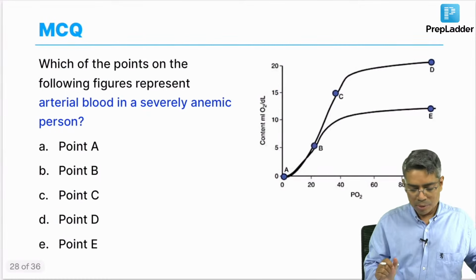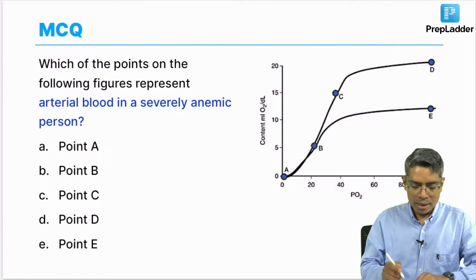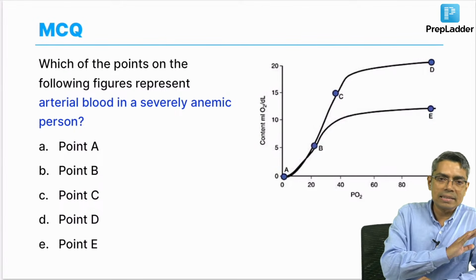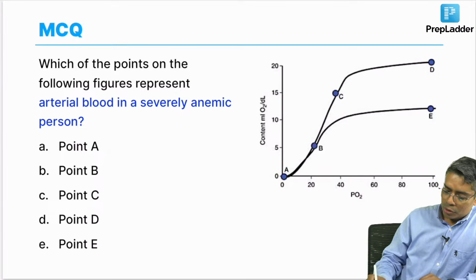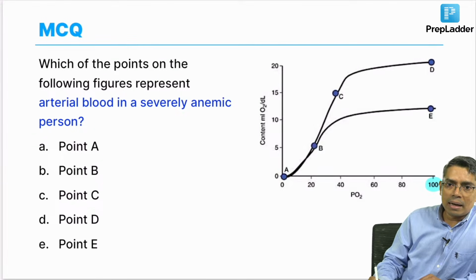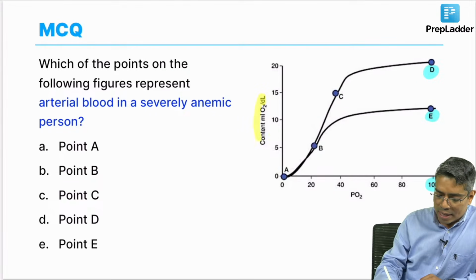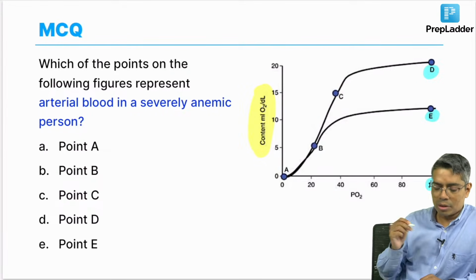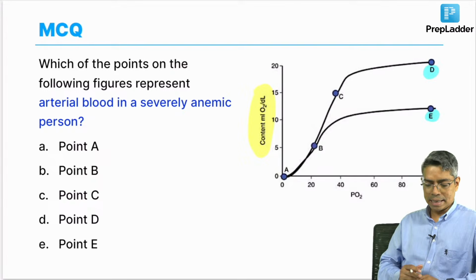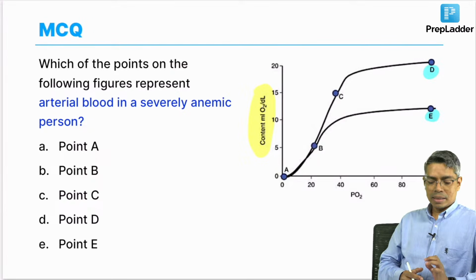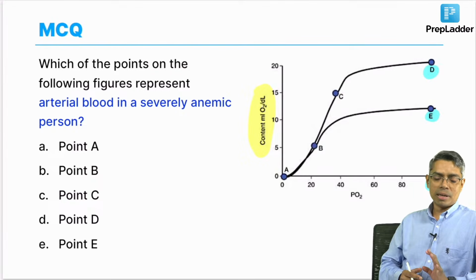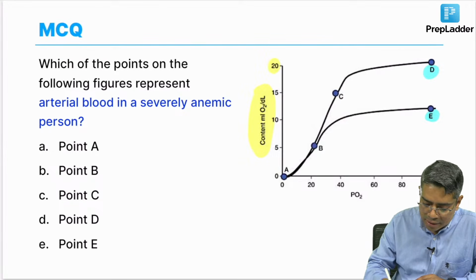Similarly, if I show you the next question, the curve is exactly the same curve. Again I have to find a point at 100 millimeter of mercury between D and E. But now if I look at the y axis, the y axis is the oxygen content in ml. Just now I told you that the oxygen content in the arterial blood of a normal person is 20 ml per deciliter of blood. So, the numbers on the y axis have also changed here.